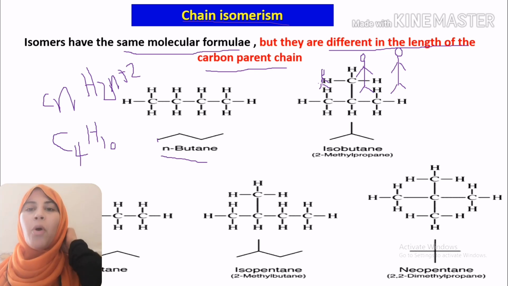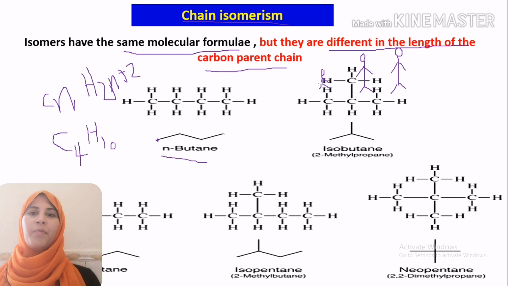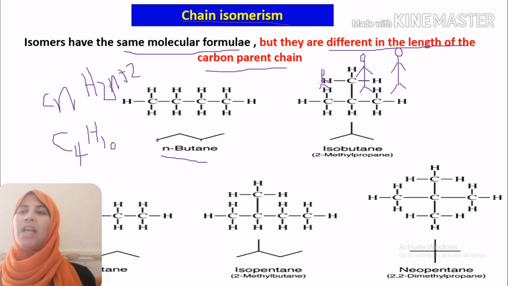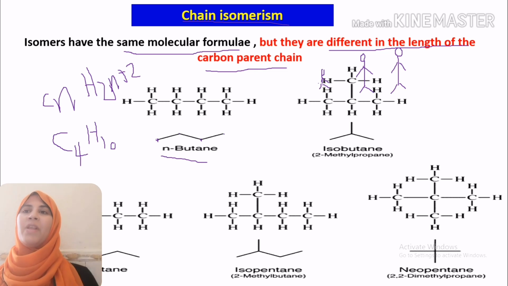We explained before that in the skeletal structure, we just show our carbon atoms as small dots, and we don't draw any hydrogen atoms. So we have 1, 2, 3, 4 carbon atoms. It is the skeletal formula of butane.